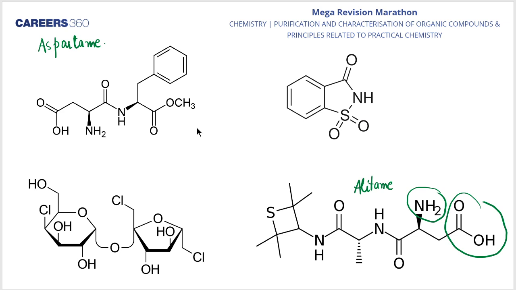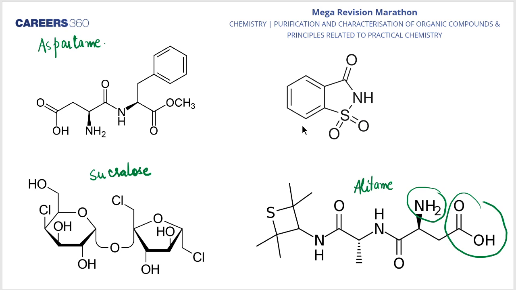Now C forms a precipitate with AgNO3 in Lassaigne's extract because it has chlorine. So if somebody gives a precipitate with AgNO3, obviously it would have chlorine. So this is our sucralose. This is sucralose, C. Clear, my dear students?